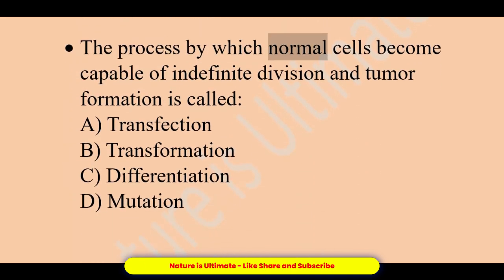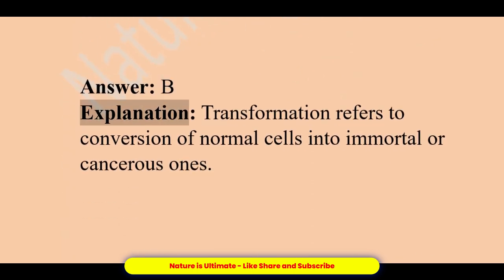The process by which normal cells become capable of indefinite division and tumor formation is called A. Transfection. B. Transformation. C. Differentiation. D. Mutation. Answer, B. Explanation, transformation refers to conversion of normal cells into immortal or cancerous ones.